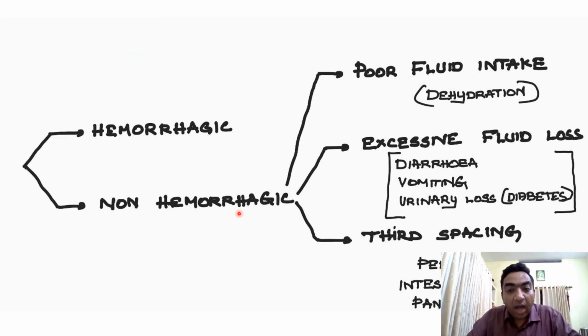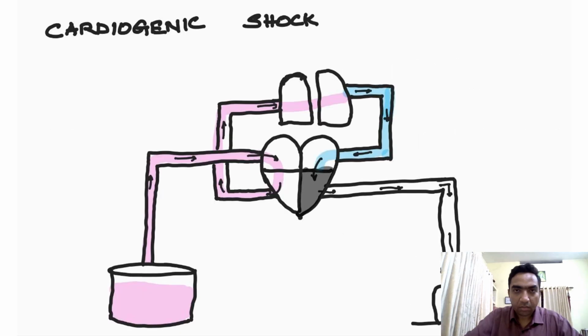Now, coming to cardiogenic shock. Here there is adequate blood volume in the intravascular compartment. But what is the problem? The heart is not functioning properly. The left ventricle is not functioning properly. It is not pushing the blood to the peripheral arterial system.